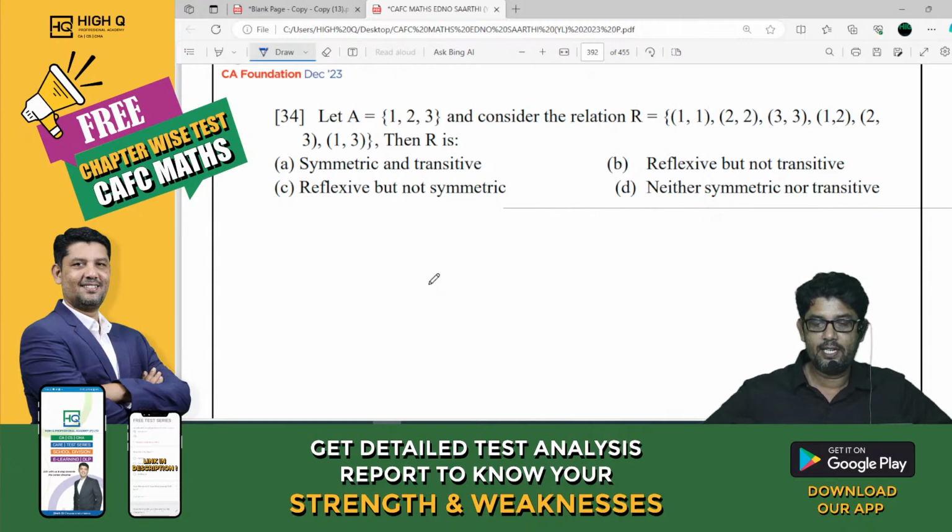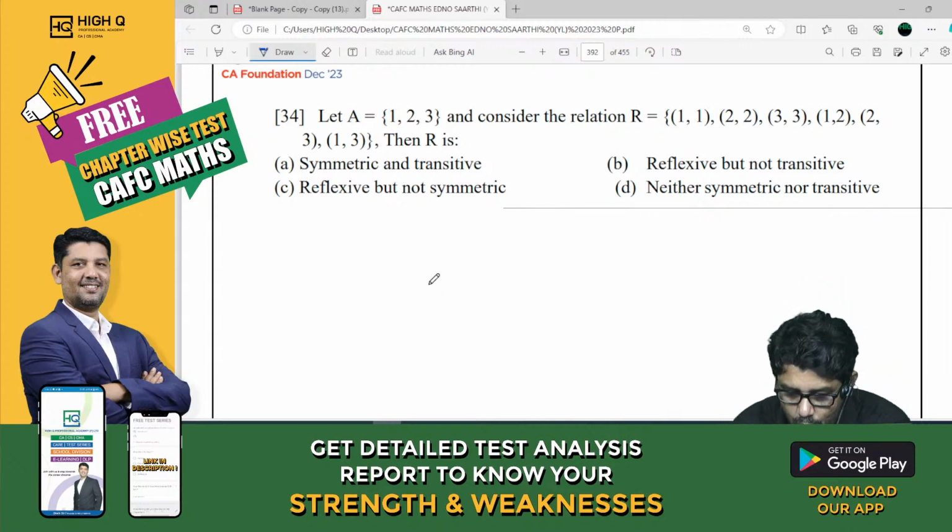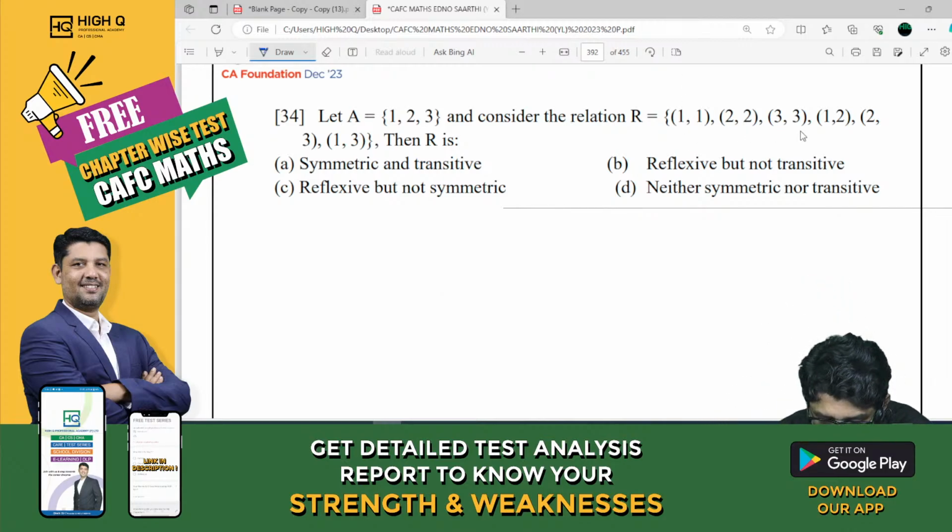Is it reflexive, my dear? Check whether it is reflexive, symmetric or transitive. We have (1,1), (2,2), (3,3). Yes, sir, it is reflexive for sure.